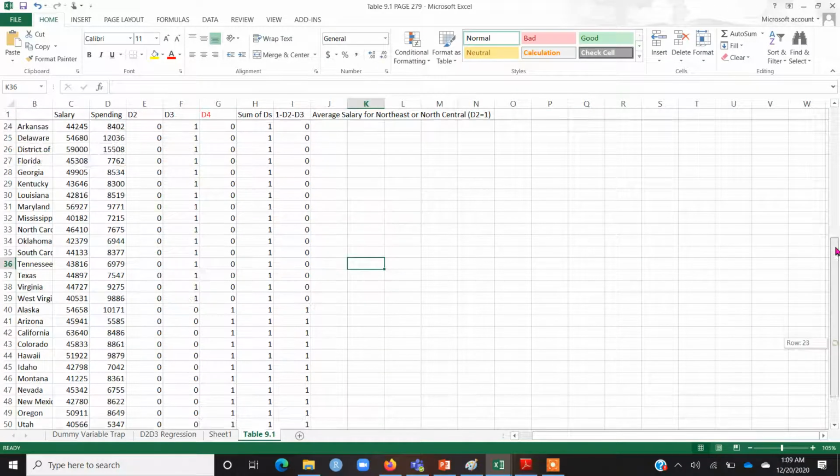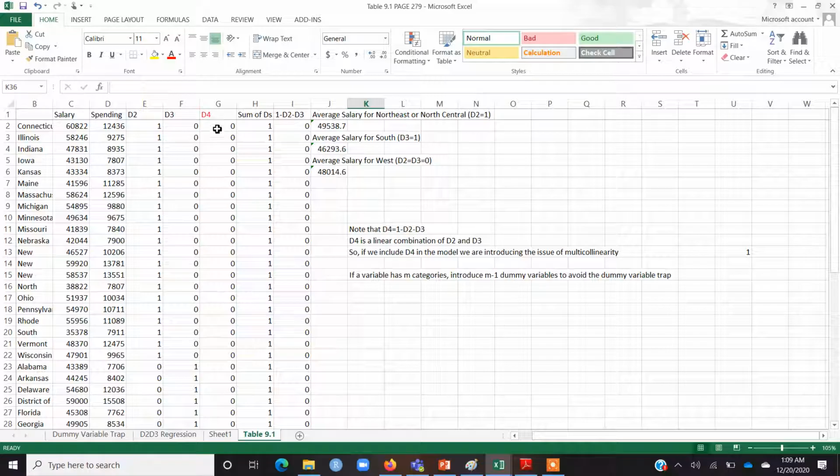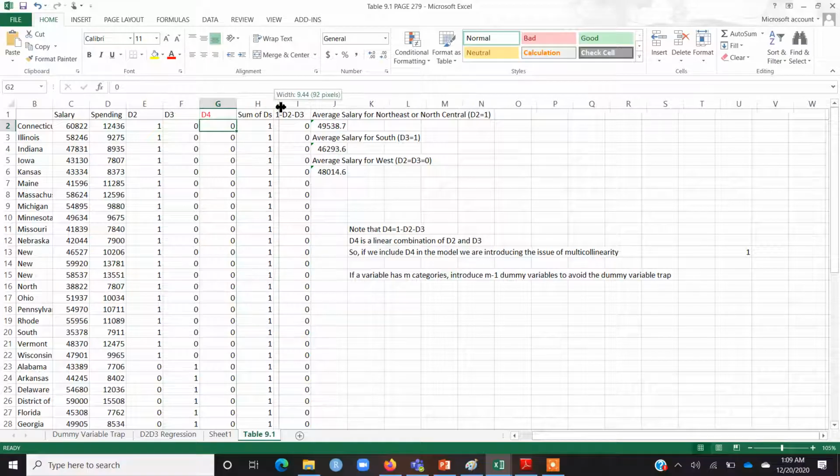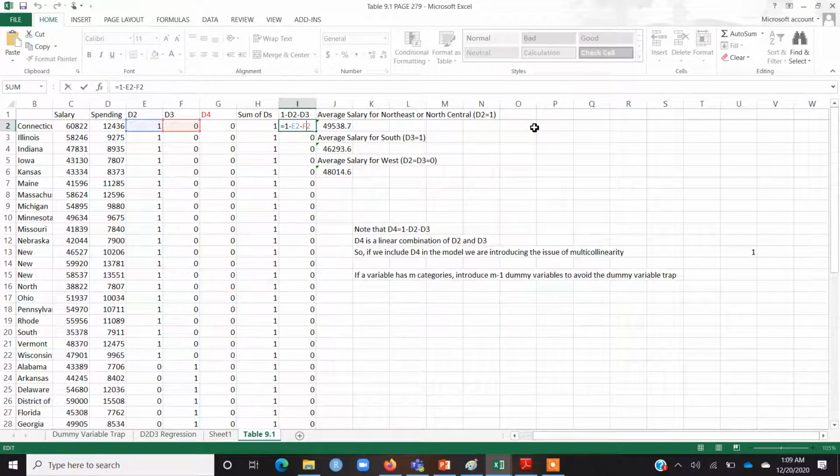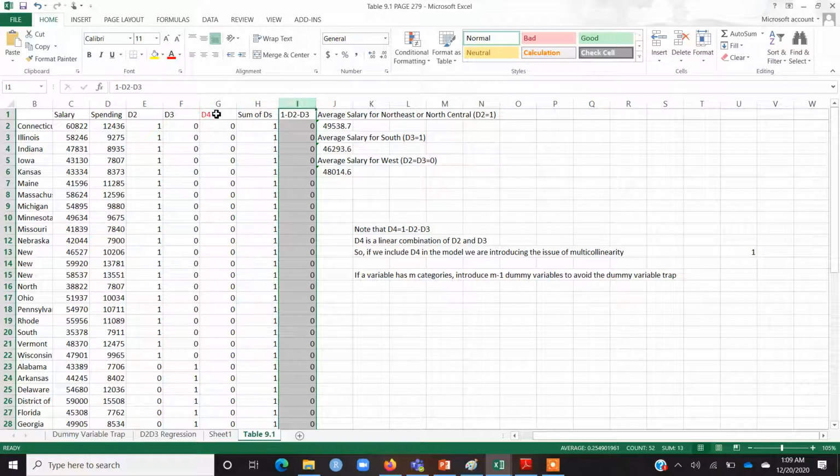Coming back to this D4, it's very easy to identify that this D4 is simply equal to 1 minus D2 minus D3, right? Simply, if you subtract D2 and D3 from 1, you will notice that you are actually replicating the D4 column.